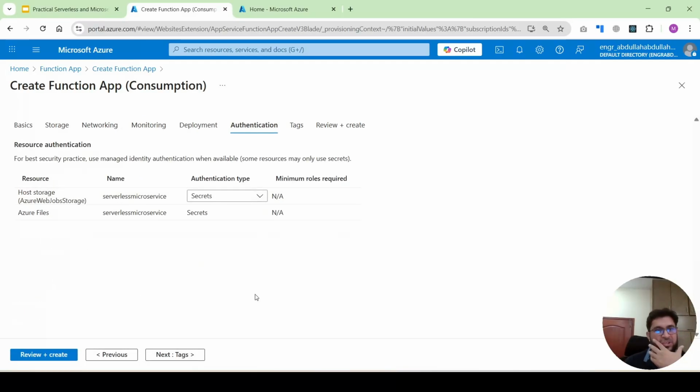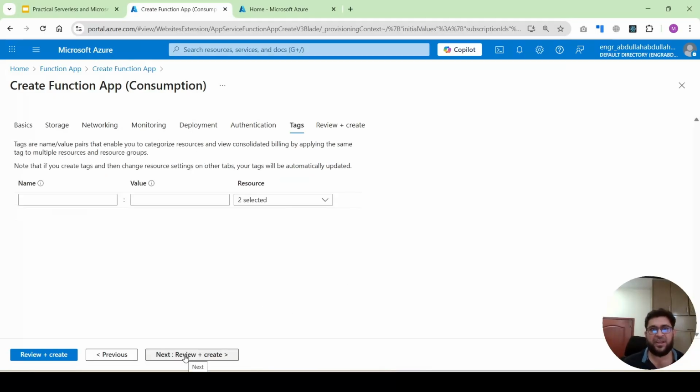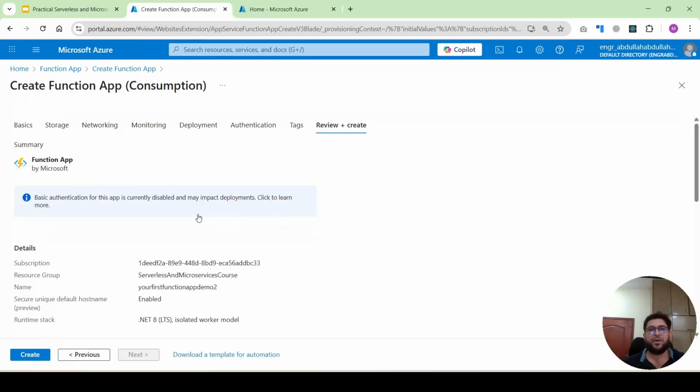Next is the authentication. We will use the default options. And next is the tag. It's good to categorize the resource for you, but currently we don't need it. This is optional. And next you will review the application.